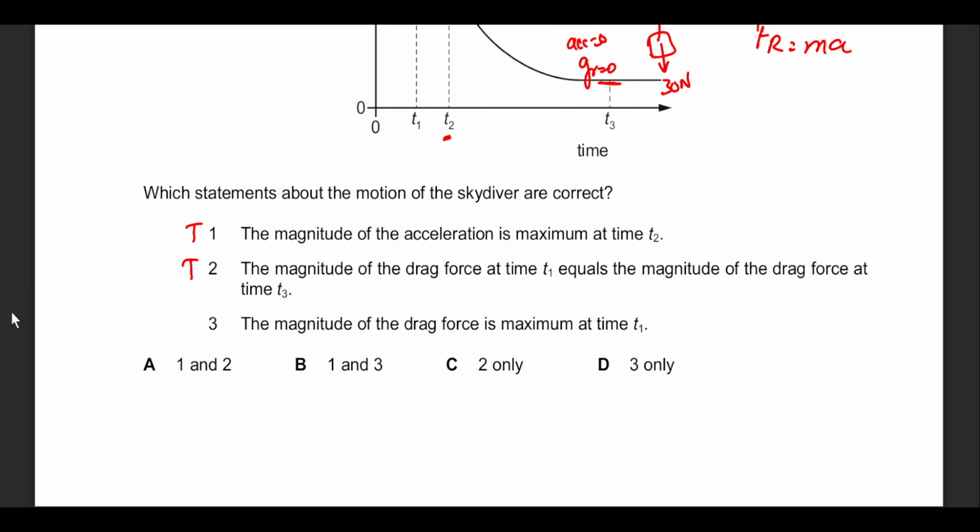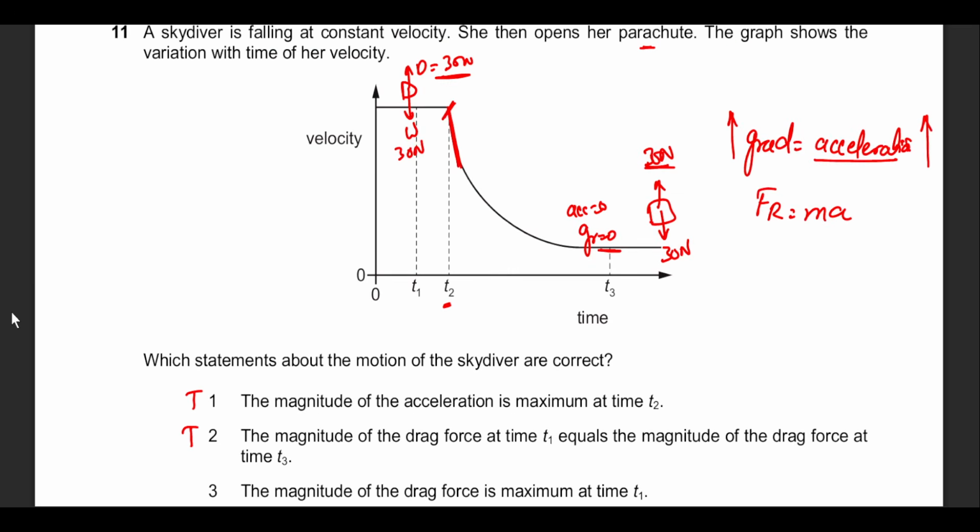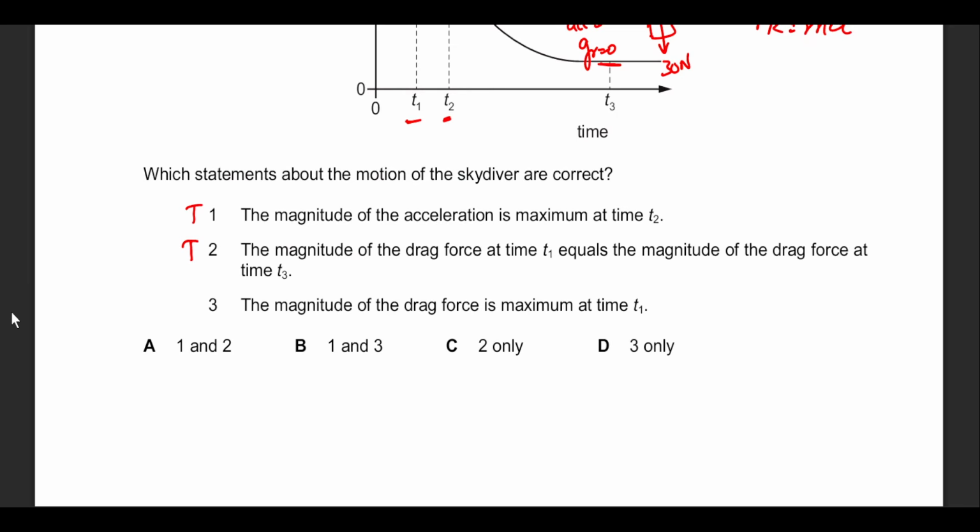Point number 3, the drag force is maximum at T1. Now this statement is false because it is in direct contention with statement number 2. The statement is incorrect physics and also nullifies statement number 2. So the only true statements about the skydiver are in option A.